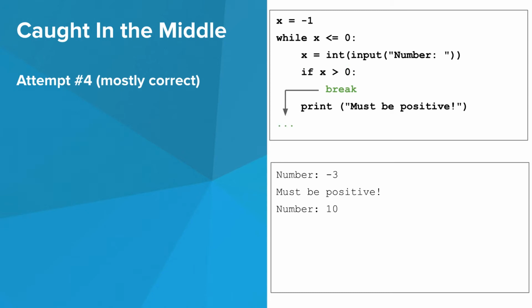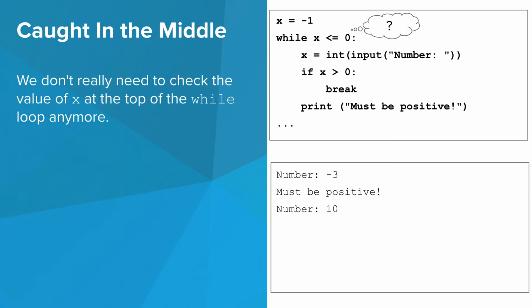When the interpreter is in a loop and hits a break statement, it immediately skips to whatever is after the loop. This happens regardless of what the condition is at the top. Note that the condition in the if statement is not the same as the condition in the while loop. This is fine. We don't really need to check the value of x at the top of the while loop anymore. X is not going to change between the if statement and the next time the top of the loop is reached.